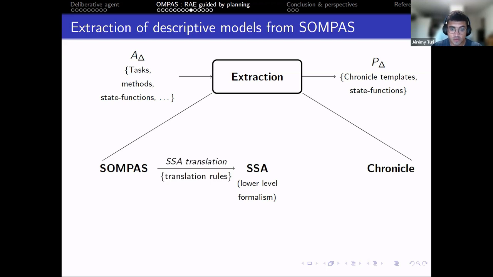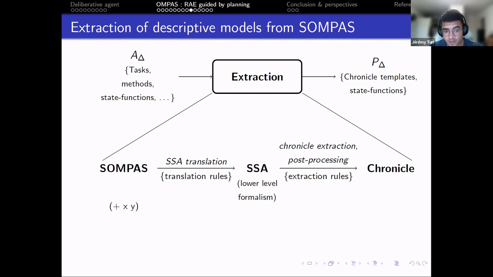First, we translate into a static single assignment form, which is a lower-level formalism, thanks to translation rules. All the rules are in the paper. And then from the SSA form we extract chronicles and post-process them thanks to extraction rules.